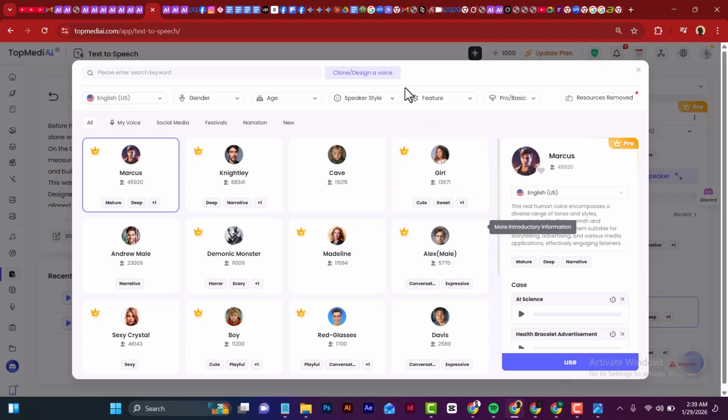All you need to do is come here and adjust all these options, and you can preview. Let's see.